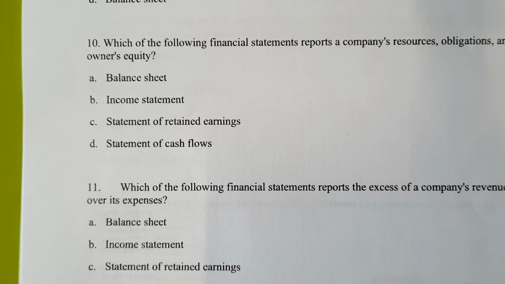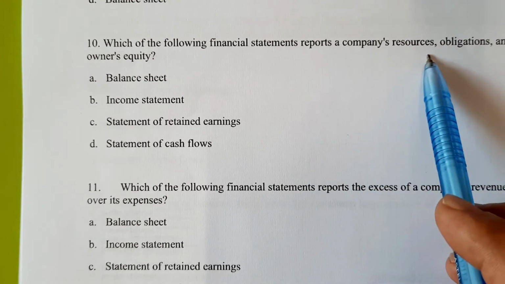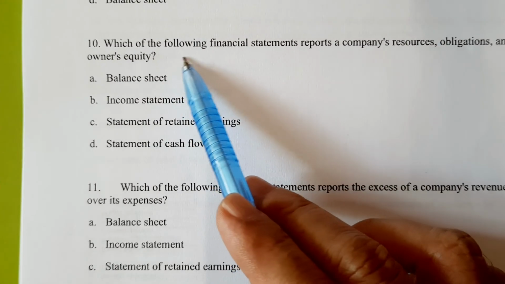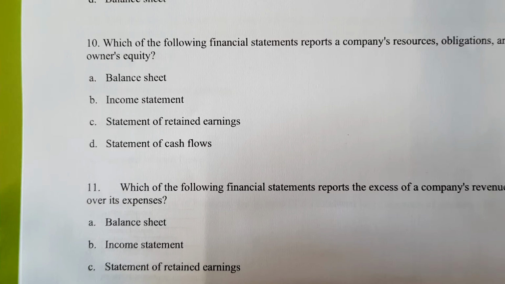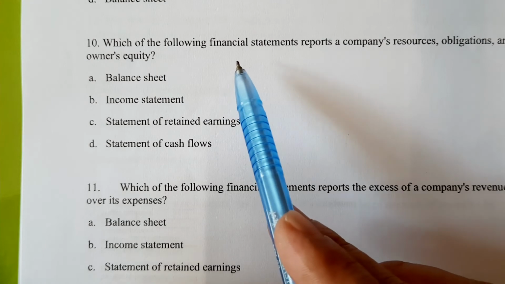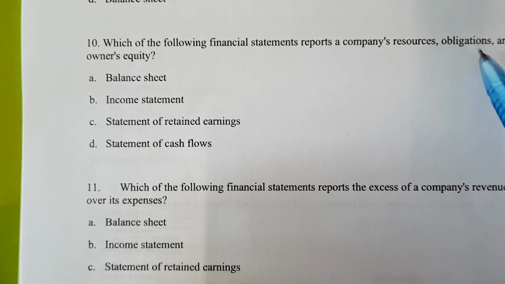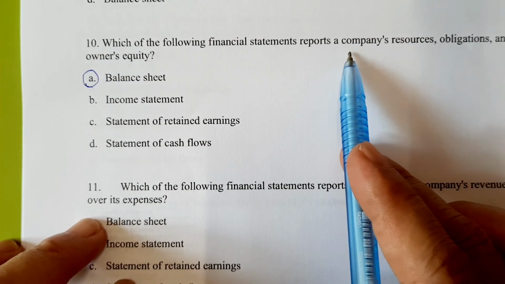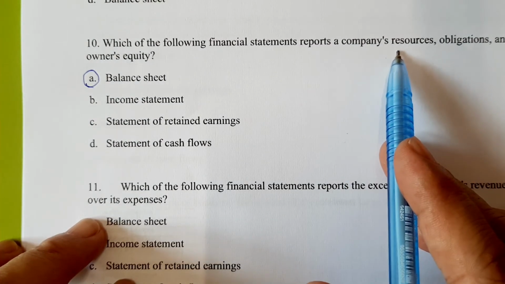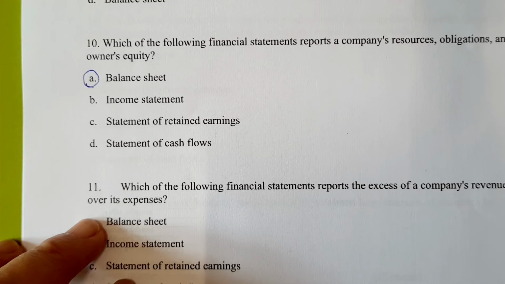Okay, number 10. Which of the following financial statements reports a company's resources, obligations, and owner's equity? So, which one? We talk about balance sheet, income statement, and statement of equity, or statement of retained earnings, the same thing. Which component of financial statements shows the company's resources, obligations, and owner's equity? So the answer is balance sheet. Company's resources means assets. Obligation means the company's liabilities.